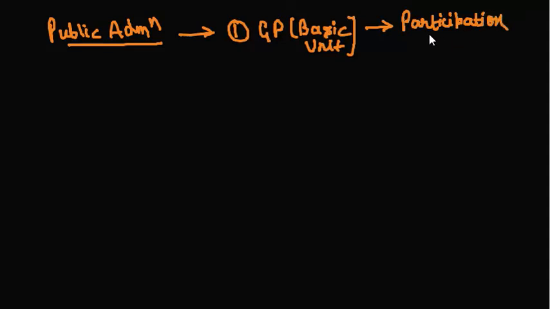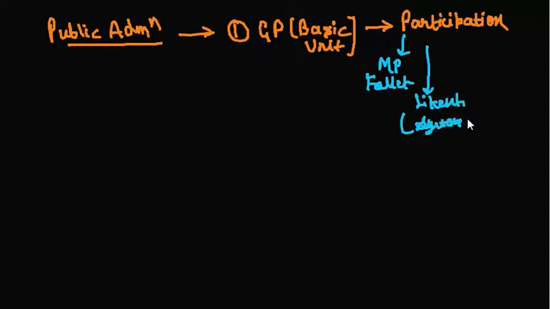And when we apply the theory of participation, it means we are talking about M.P. Follett's participative management, Likert's System 4. You must be getting these things if you are following me regularly. When we say participative management, we are talking about Theory Y of Douglas McGregor.